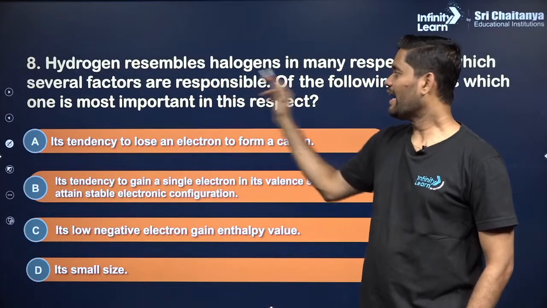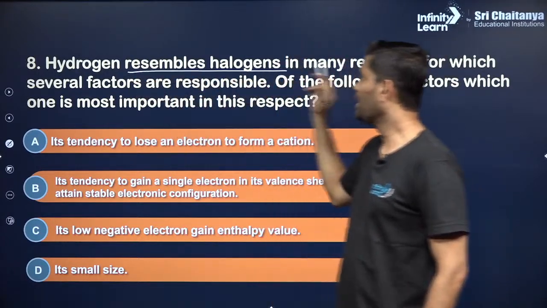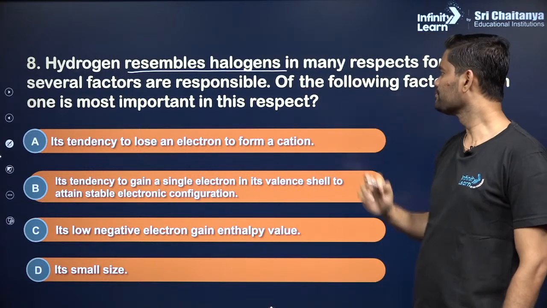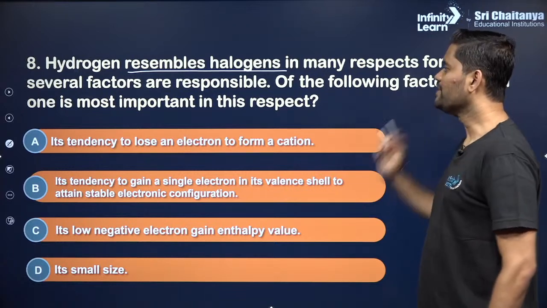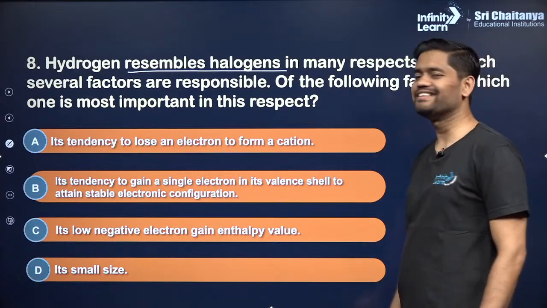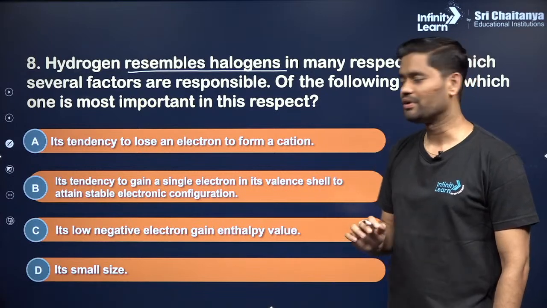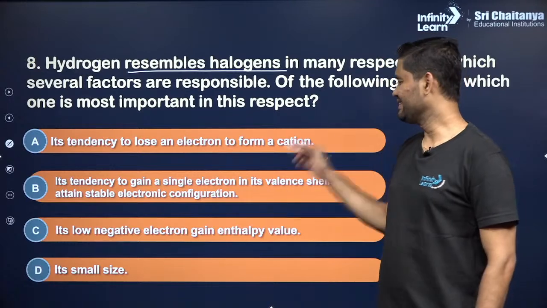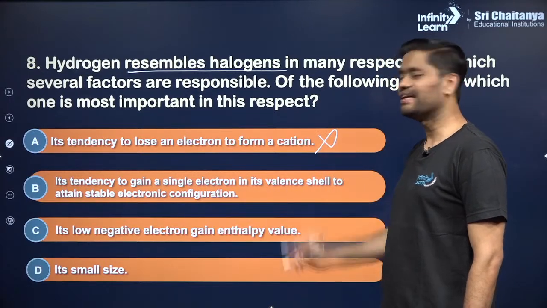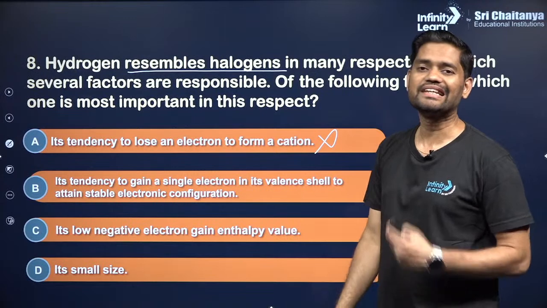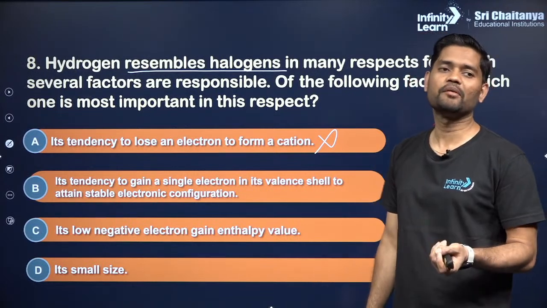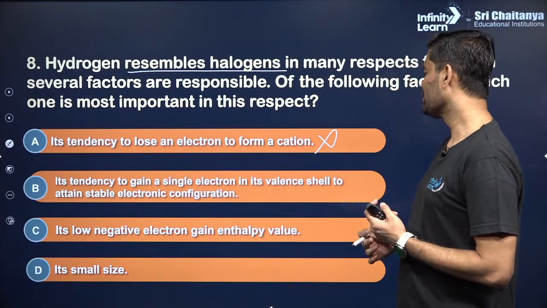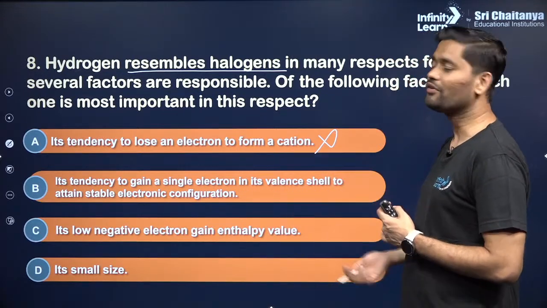Next, hydrogen resembles halogen in many respects, for which several factors are responsible. Of the following factors, which one is the most important in this respect? Most important one. Let us see. It is a tendency to lose an electron to form a cation, but this property is not the right answer. Reason: because it resembles an alkali metal. To form a cation, it is resembling what? Alkali metals.